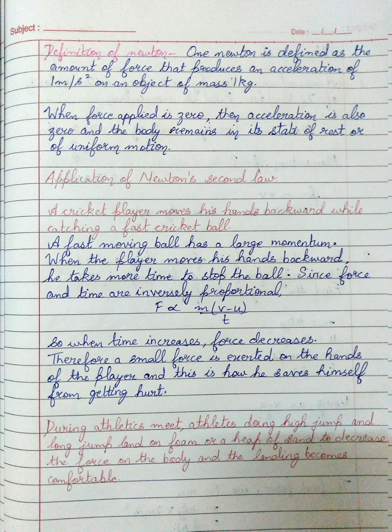A cricket player moves his hands backward while catching a fast cricket ball. A fast-moving ball has a large momentum. When the player moves his hand backward, he takes more time to stop the ball. Since force and time are inversely proportional, using this formula, force is proportional to m into v minus u upon t. So when time increases, force decreases. Therefore, a small force is exerted on the hands of the player, and this is how he saves himself from getting hurt.